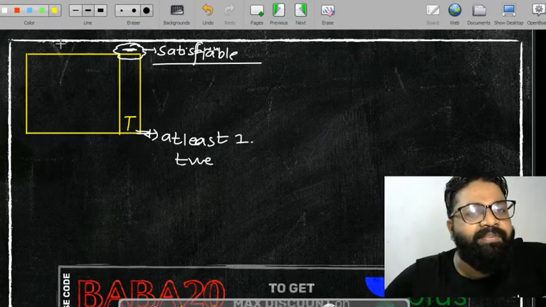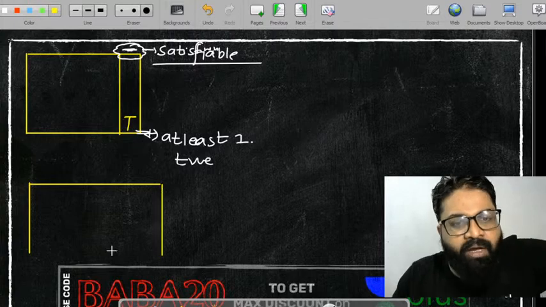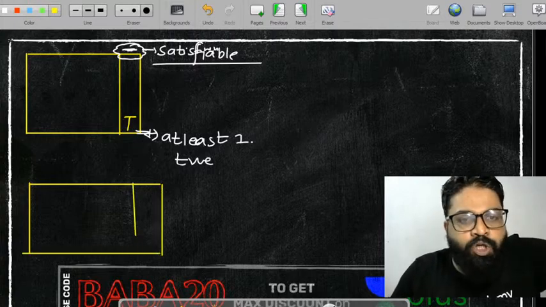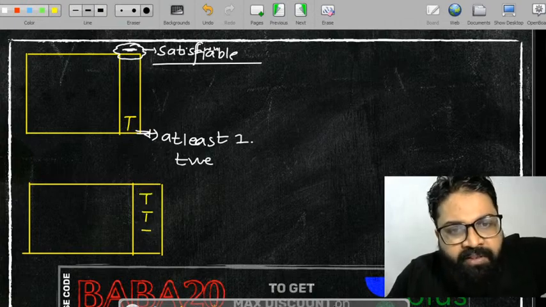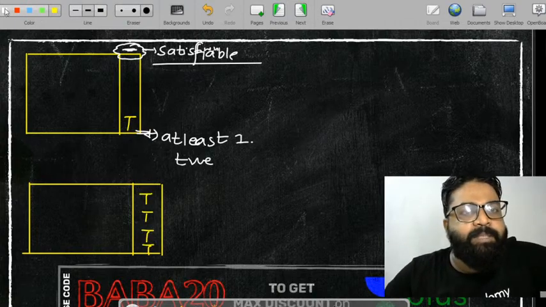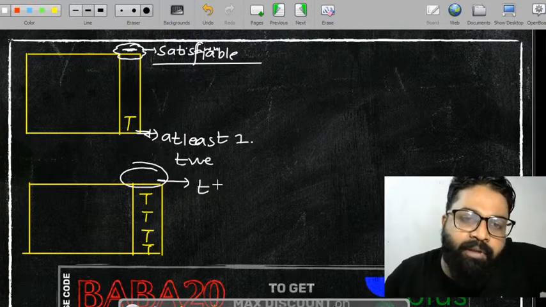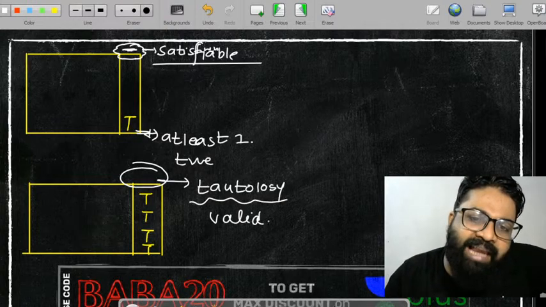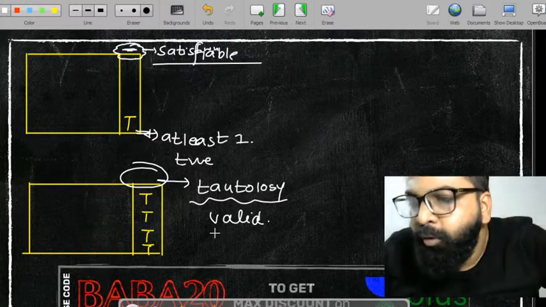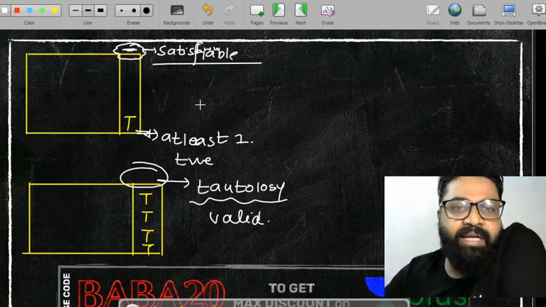Let's see the second case. In the second case, if in the last column you get all of the values as true, then this expression is called what? इसको हम लोग बोलते हैं tautology. टॉटोलॉजी बोल लो, या इसको हम लोग valid भी बोलते हैं. ठीक है, ऑडियो प्रॉब्लम है क्या? शायद इको आता होगा थोड़ा सा, बस सुनाई दे रहा है.